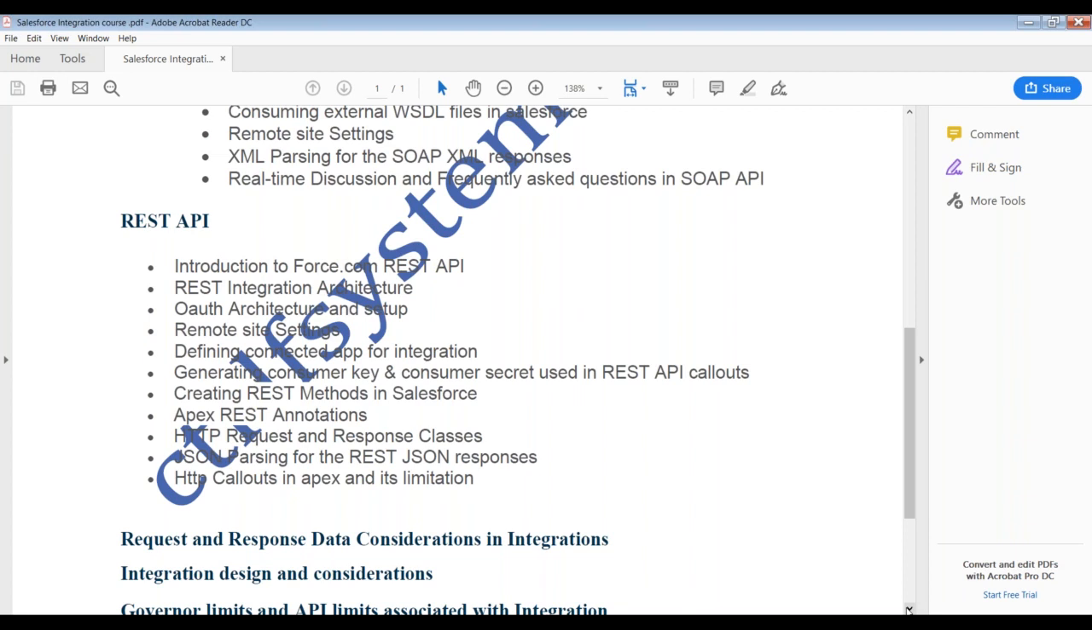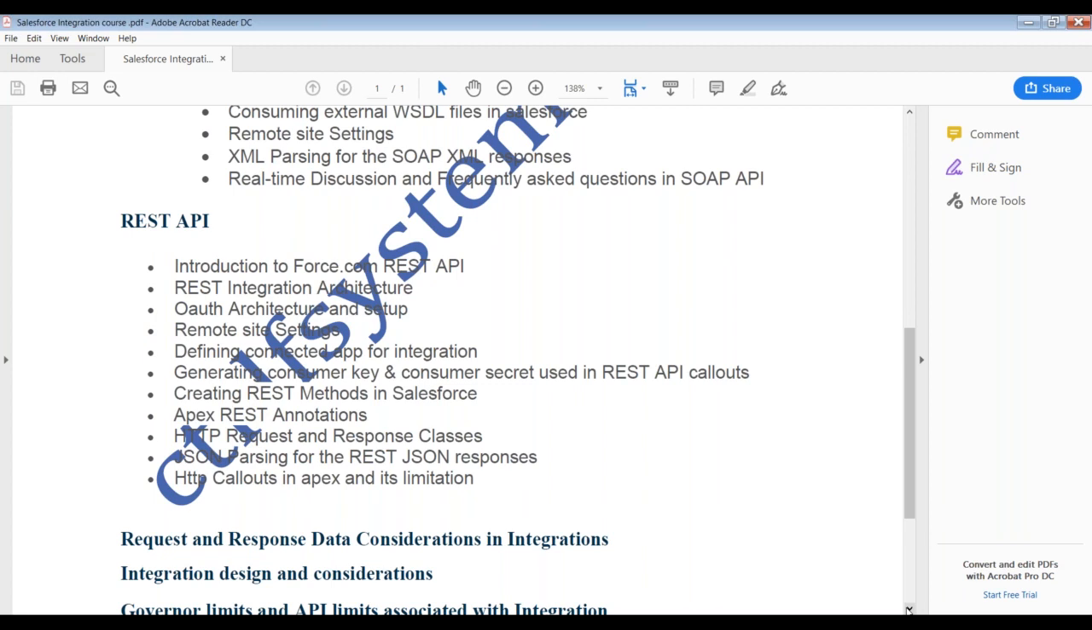All these three kinds of integrations we will see with Apex, SOAP API, and REST, and how we handle the request and response using XML and JSON, in both the classes. And we'll see the integration design patterns: when I'm going to design an integration, what the best pattern is that we should use, and its considerations.